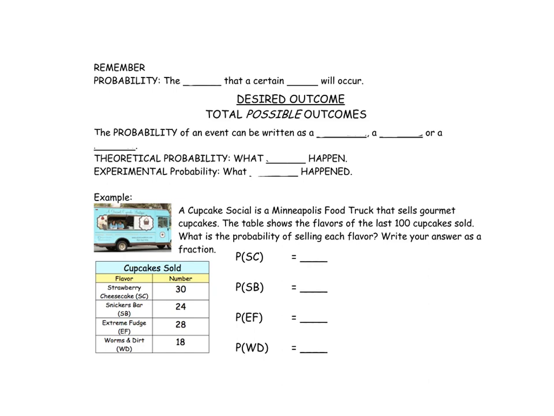So remember, probability is the chance that a certain event will occur. We put our desired outcome over the total possible outcomes. Probability is just a ratio or a fraction, and a fraction can be written as a fraction, a decimal, or a percent. The theoretical probability is what should happen prior to an experiment, and the experimental probability is what actually happened. That's after the experiment.